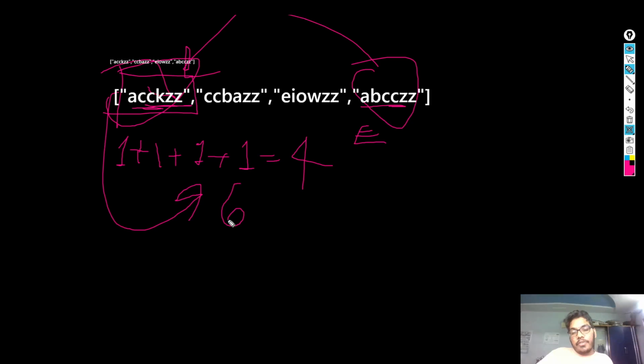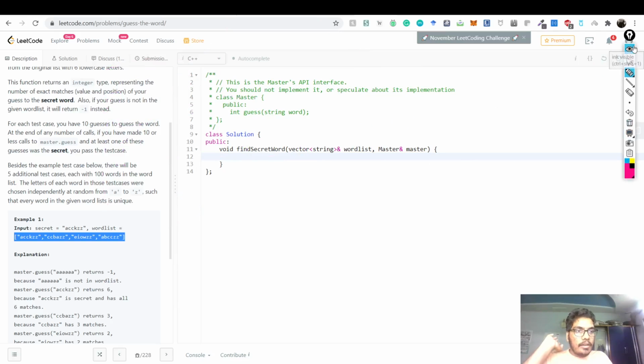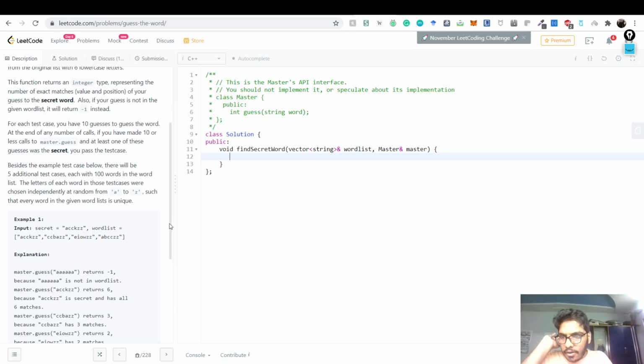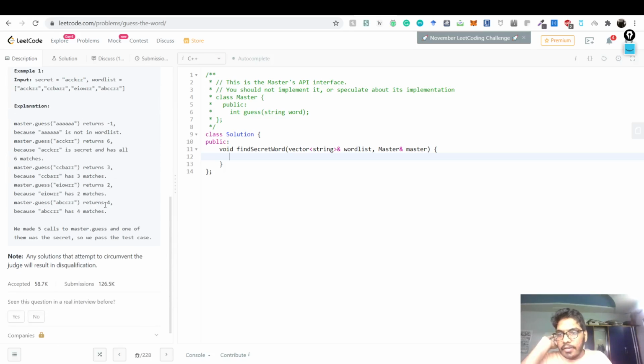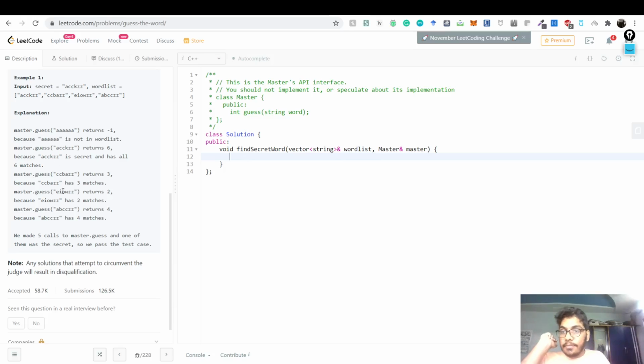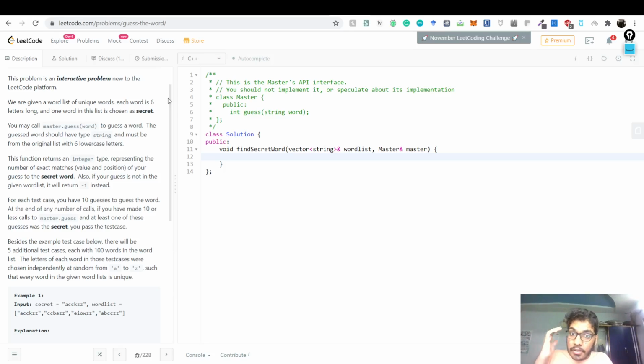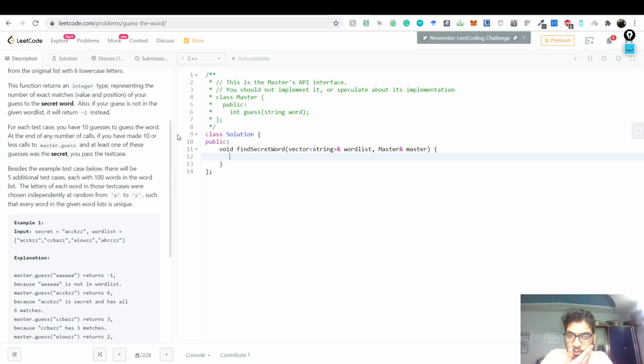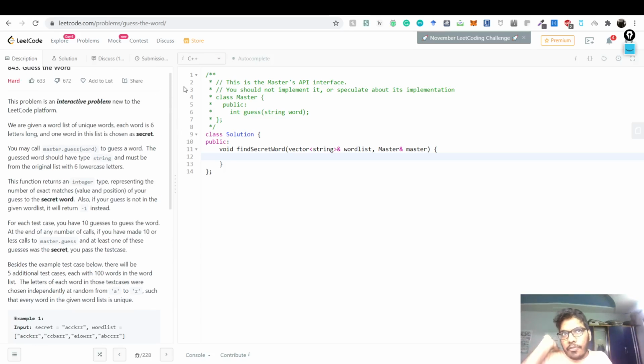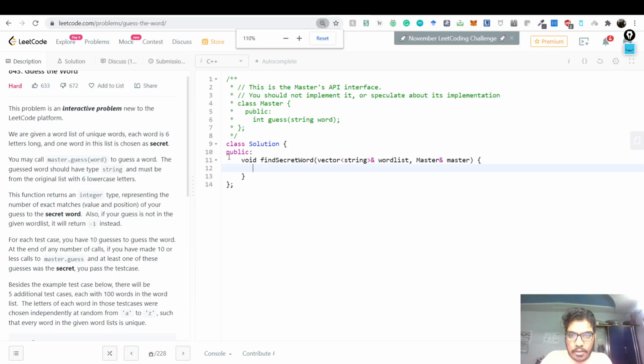Now we would want to achieve all of this in just 10 or fewer moves. Hopefully I am pretty clear with what all of this is about. These are all the examples they have given, what they return and what they don't return. So you actually saw how the problem works. Now let's move on and see how we're going to solve this problem. One way of solving this problem would be to randomly check. Let's think about the ways you can solve this problem.